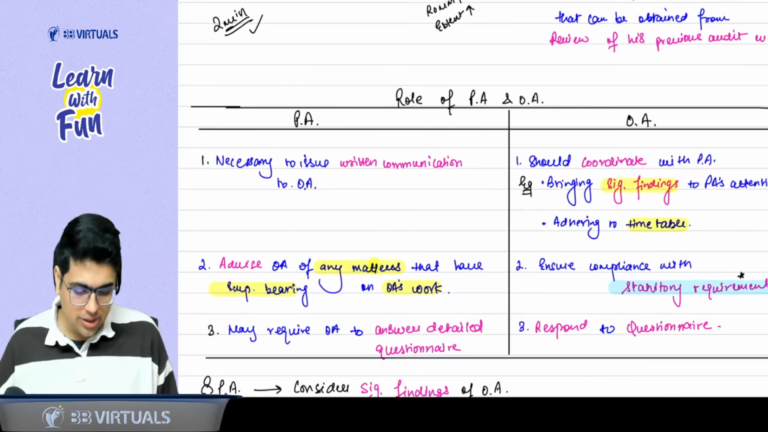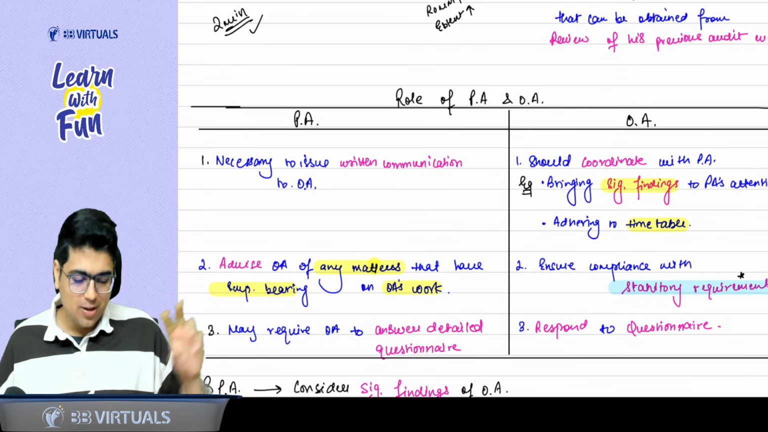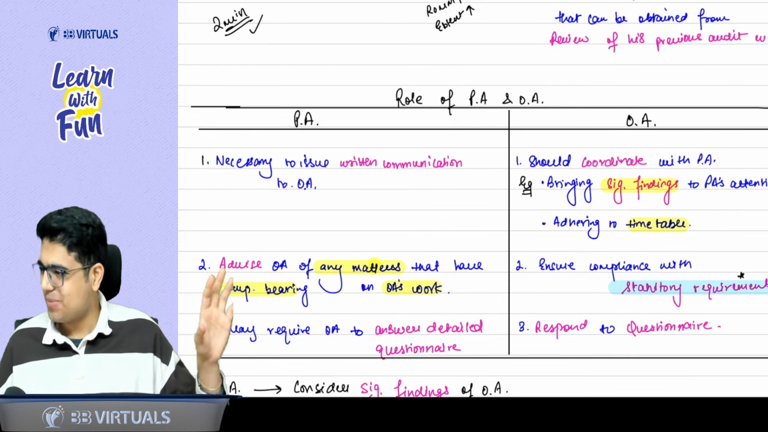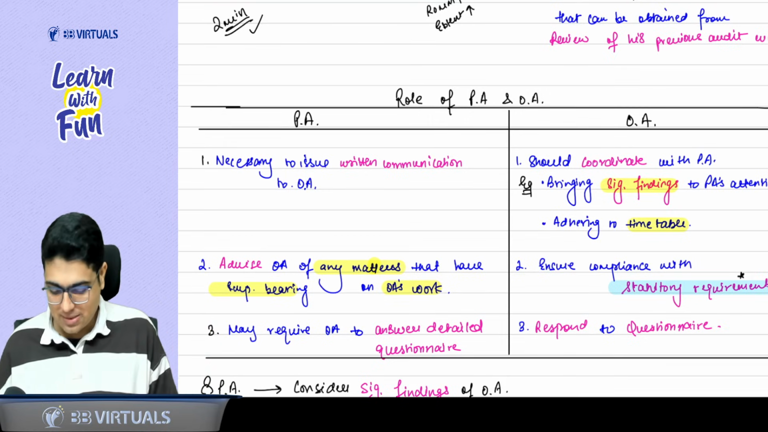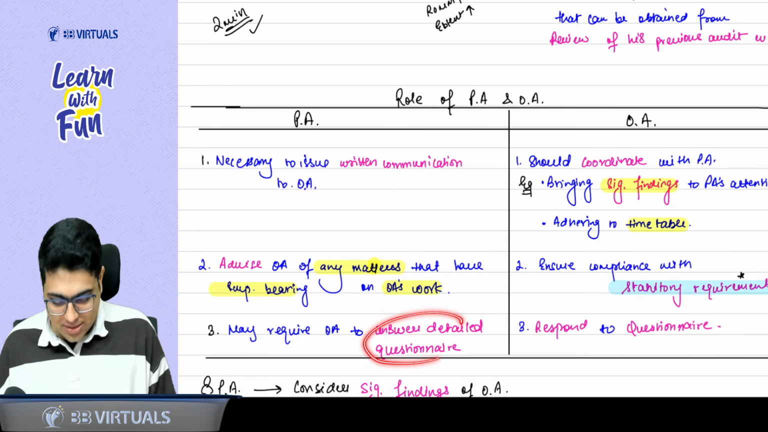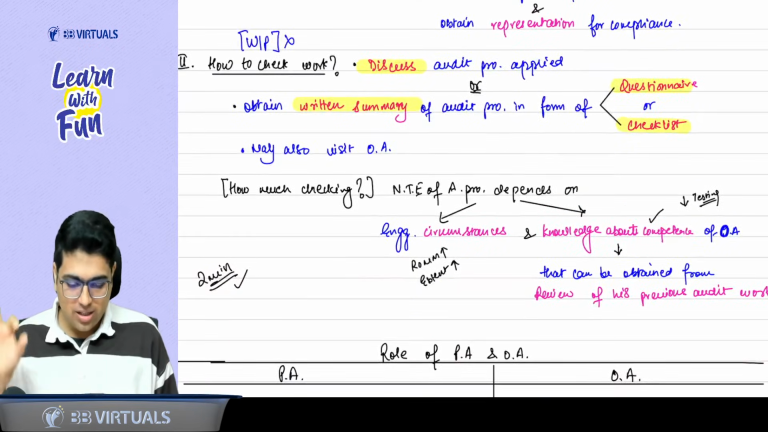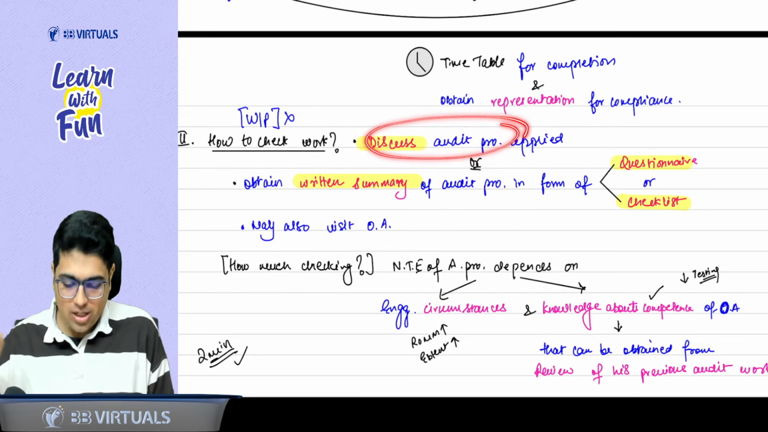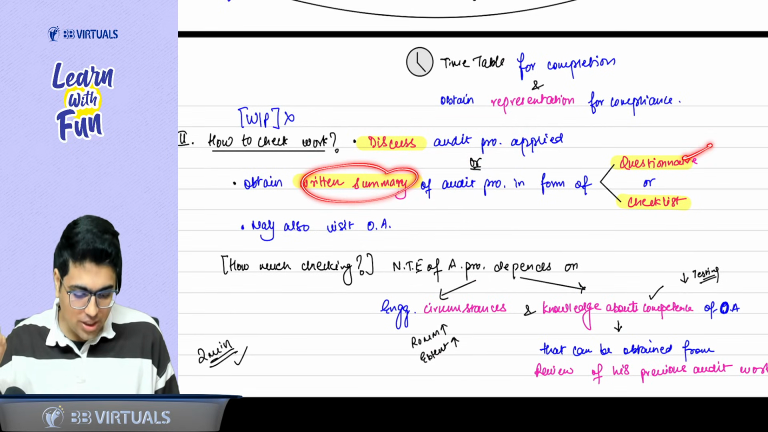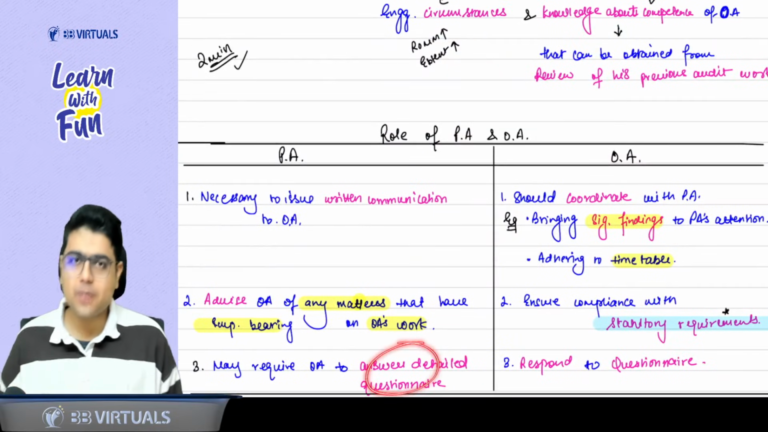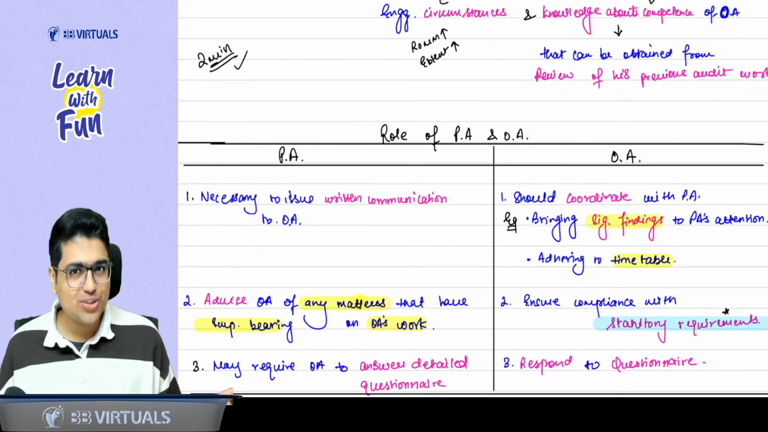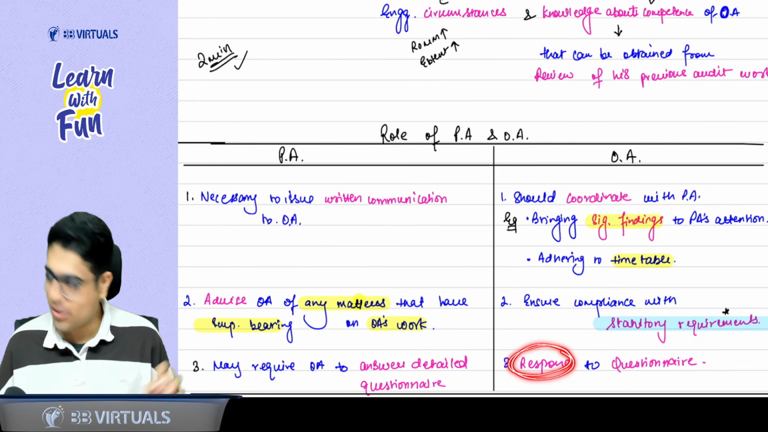Second point for other auditor, he should ensure compliance with statutory requirement. So this is a little odd point, but remember it, compliance with statutory requirement. Last point says, may require other auditor to answer a questionnaire. I told you, we can either discuss the procedure or take a written summary in the form of questionnaire or checklist. So he can ask the other auditor to fill the questionnaire and the other auditor will respond to the questionnaire.